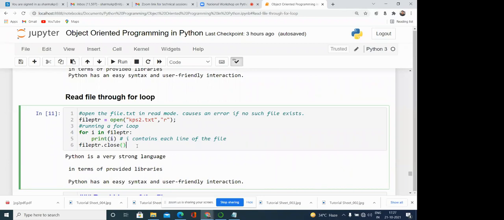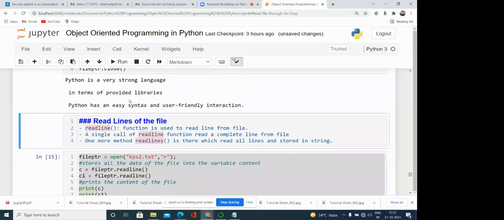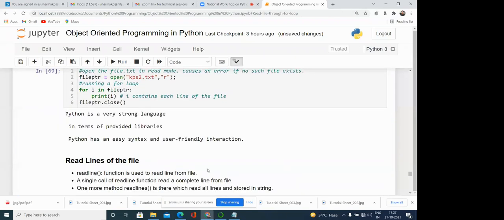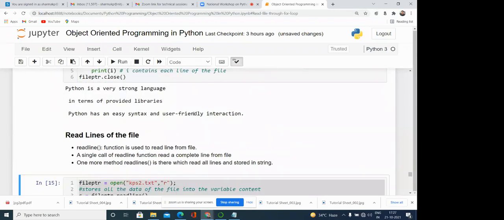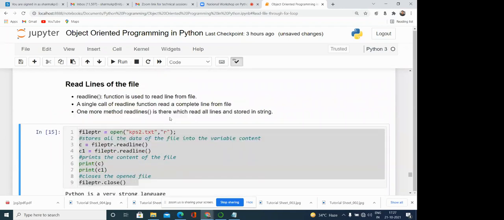So here you can see every character is printed. Now sometimes we want to read lines. Instead of reading character by character or the complete file, sometimes we want to read a line. Then we have the readline function, which reads a line. One call of the readline function reads one line from the file. And if we want to read all the lines available in the file, then we have another function called readlines. Okay, readlines.